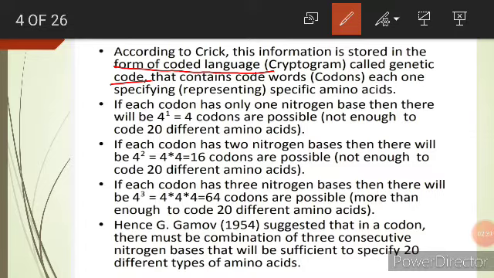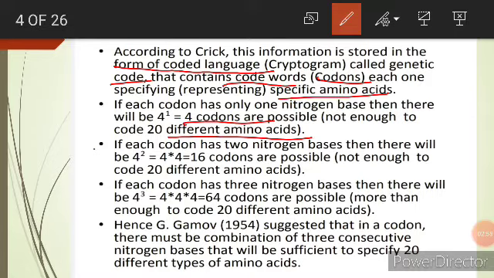The code contains code words, also called codons, each one specifying a specific amino acid. If each codon has only one nitrogenous base, then only 4 codons are possible, not enough to code for 20 amino acids.